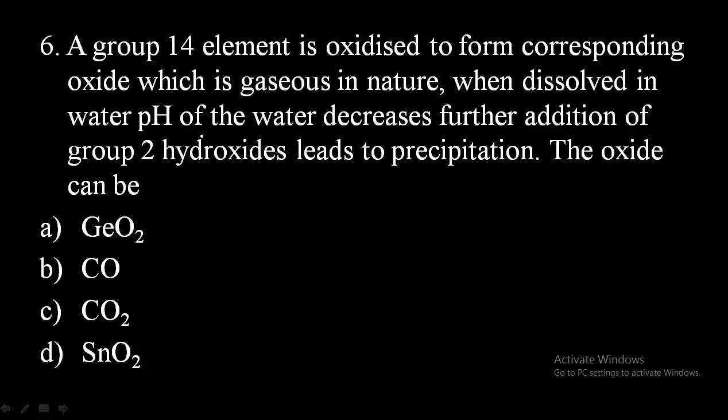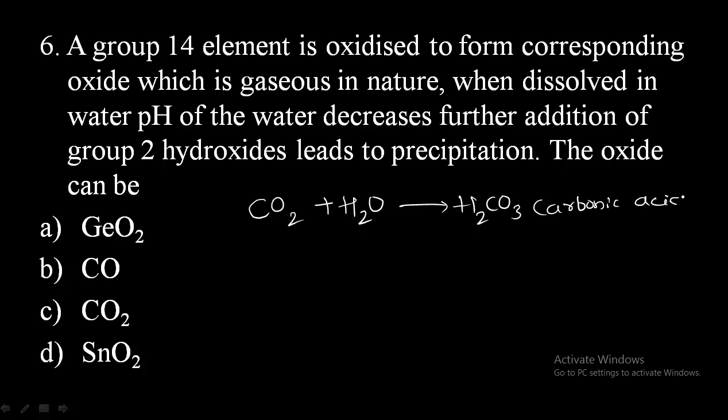When dissolved in water, the pH of the water decreases. Means when it reacts with water, it will act as an acid. And among these, carbon dioxide, when it reacts with water, will form H2CO3, that is carbonic acid.